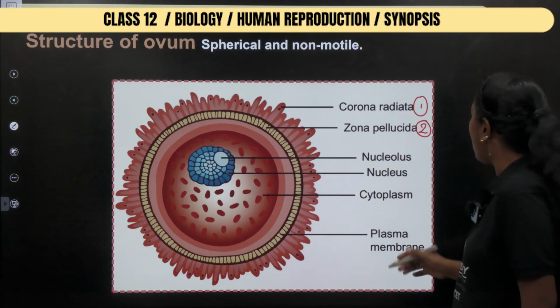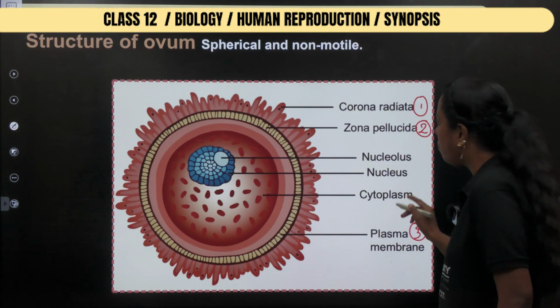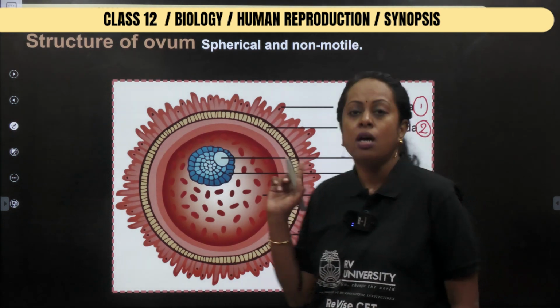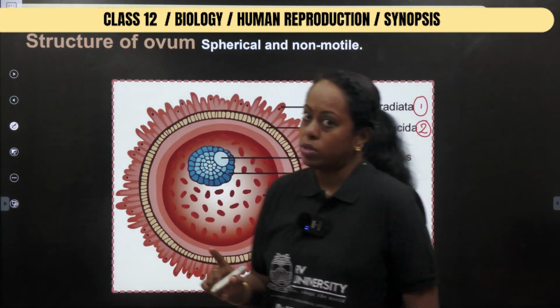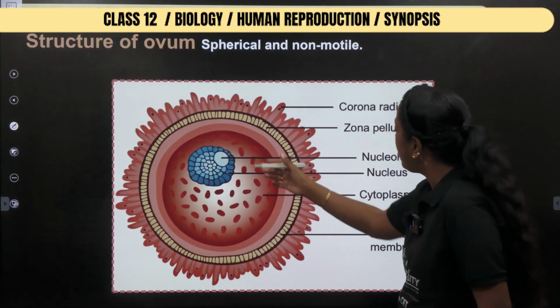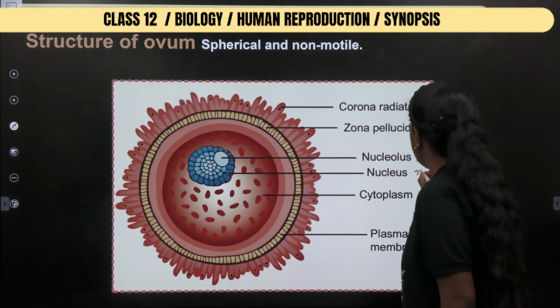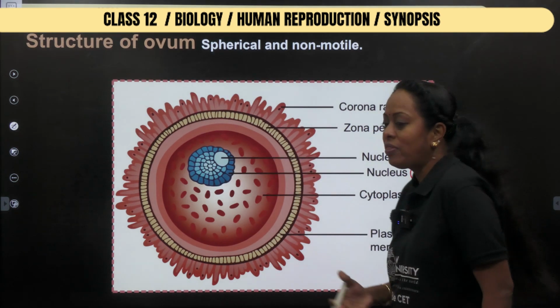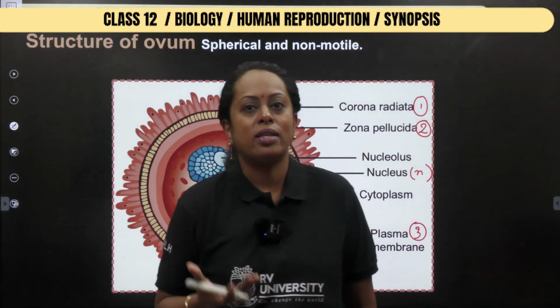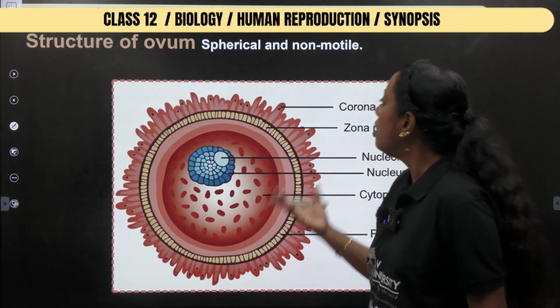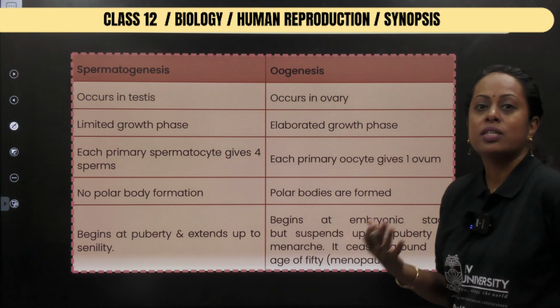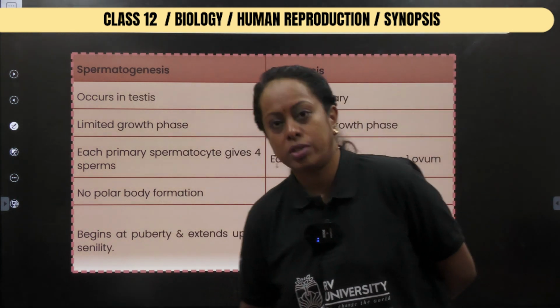Followed with that, you will be coming across the plasma membrane. Don't forget there is some space called the perivitelline space also. We'll speak about it quite later. Obviously, the nucleus which is going to be present is said to be haploid, and the cytoplasm is also called ooplasm. With this, let's move on to the differentiation of spermatogenesis and oogenesis.